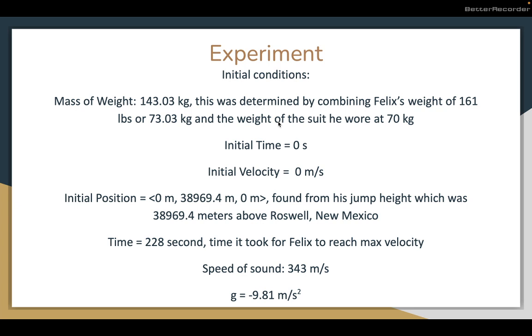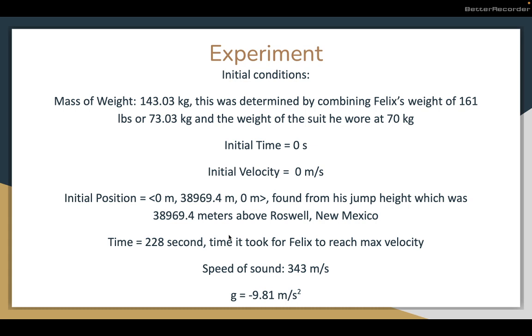So the initial conditions of our experiment: the mass was 143.03 kilograms. This was determined by combining Felix's weight of 161 pounds, which when converted to the SI unit of kilograms is 73.03, and the weight of the suit he wore, which was 70 kilograms. The initial time was 0, and initial velocity was 0. The initial position was (0, 38,969.4, 0) meters, and this was found from his jump height, which was 38,969.4 meters above Roswell, New Mexico.